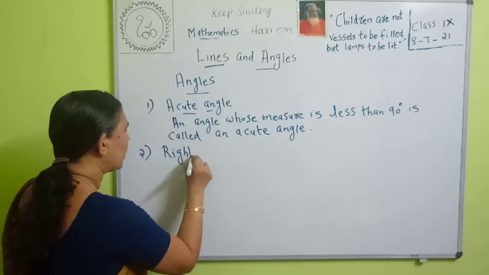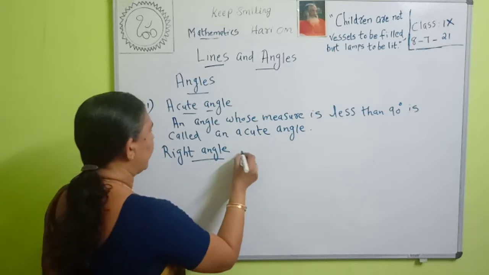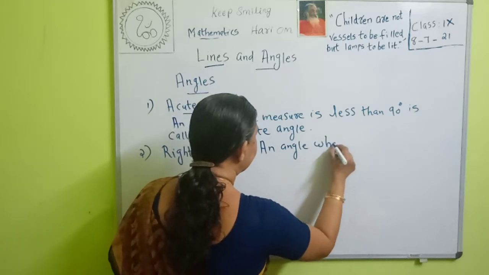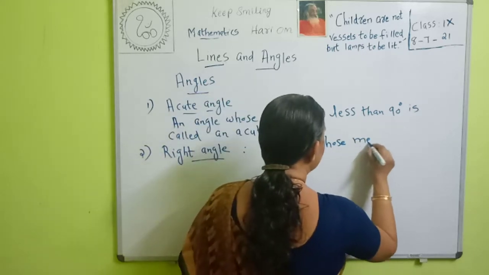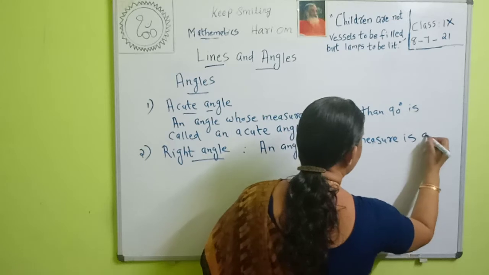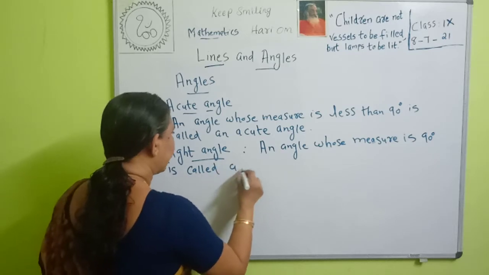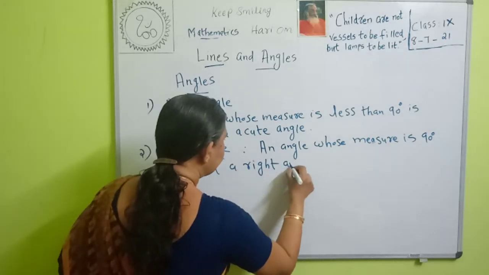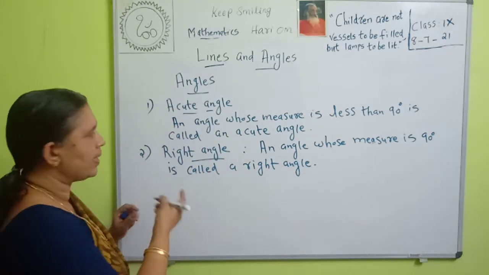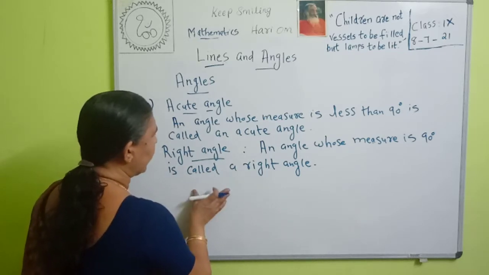Then what is a right angle? A right angle is an angle whose measure is 90 degrees. An angle whose measure is 90 degrees is called a right angle.